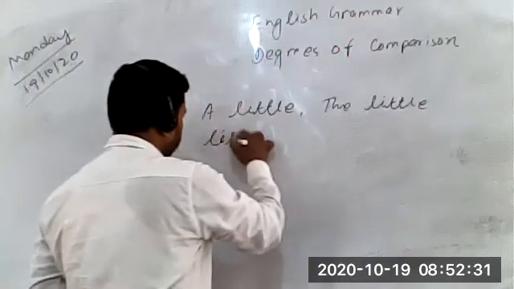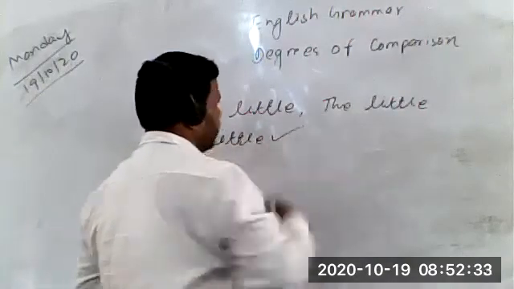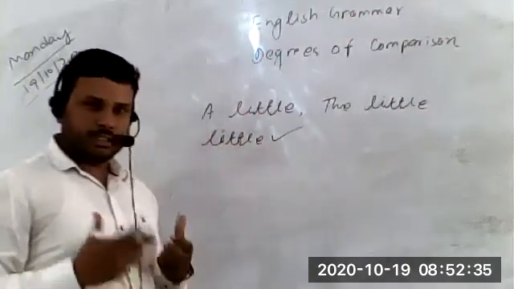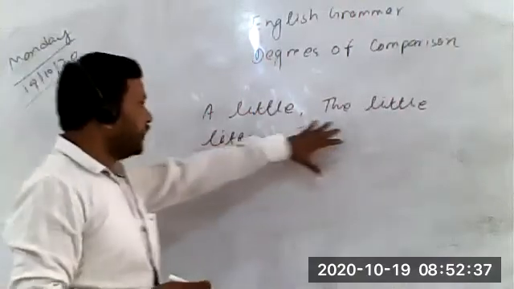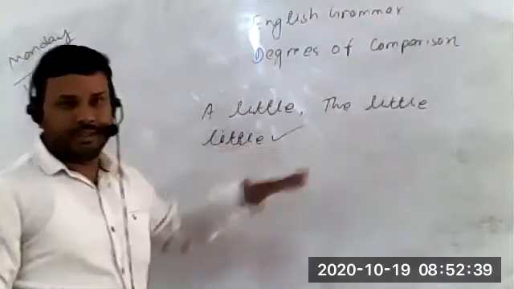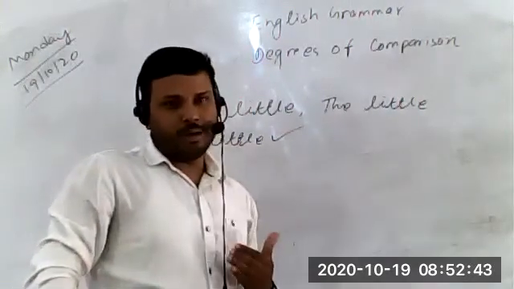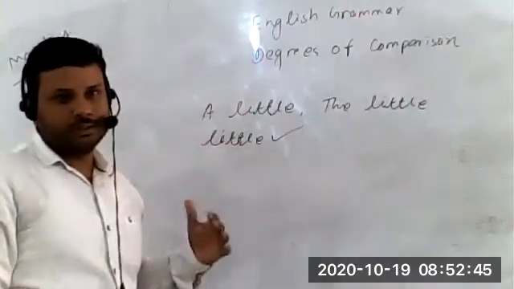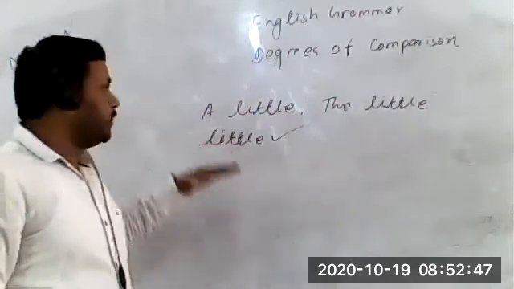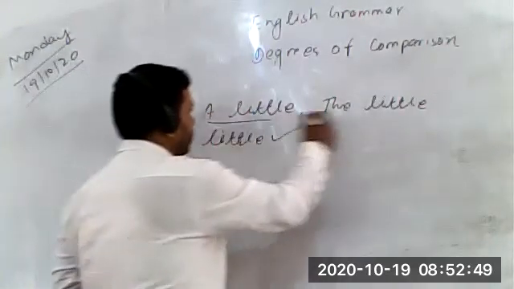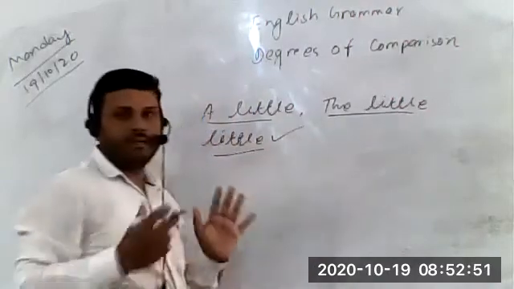And only little also doesn't have the same meaning. So all three have different meanings, students. If you are not aware of it, you might face problems or be confused while using them in a sentence. So let's first understand what their meaning is. It's also given in your book, you can read it out.